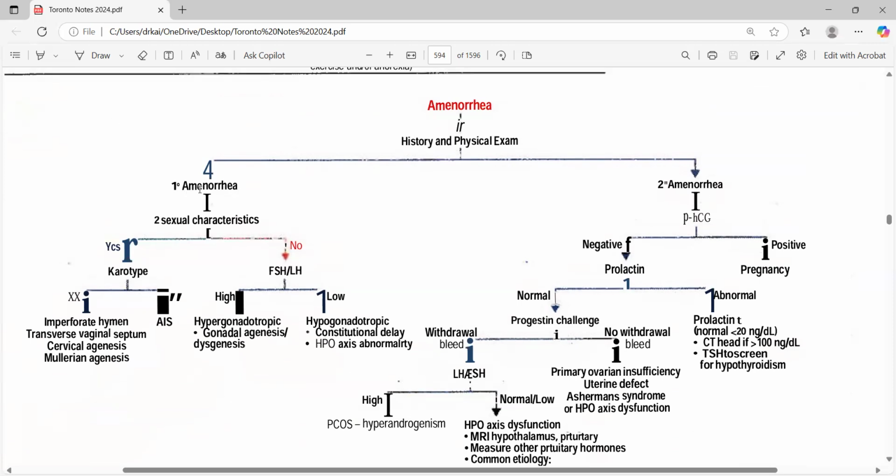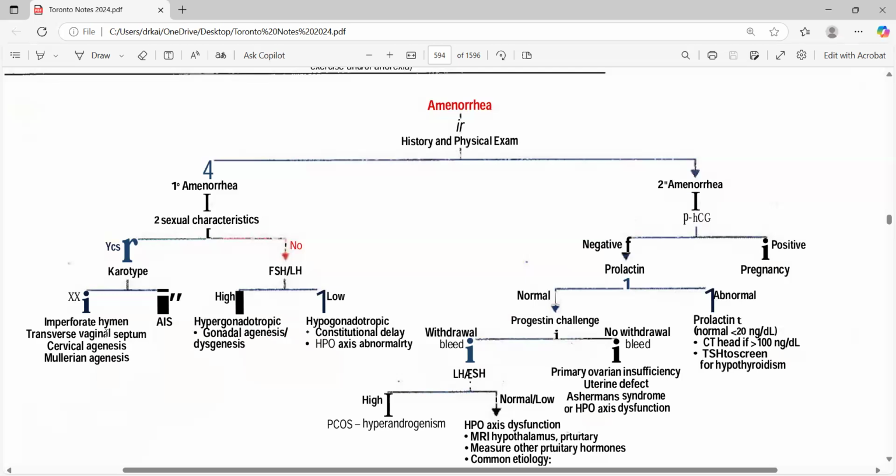In primary amenorrhea, this is basically the first time it is happening. So in that case, we check for the breast development, the pubic hairs, the axilla hairs, all of those. If yes, it is there, then in that case we go for karyotyping, XX and XY. If it is XY, with the X there and one X missing, that is basically androgen insensitivity syndrome. But in XX, there could be inside pathologies, like cervical, Mullerian, imperforated hymen.